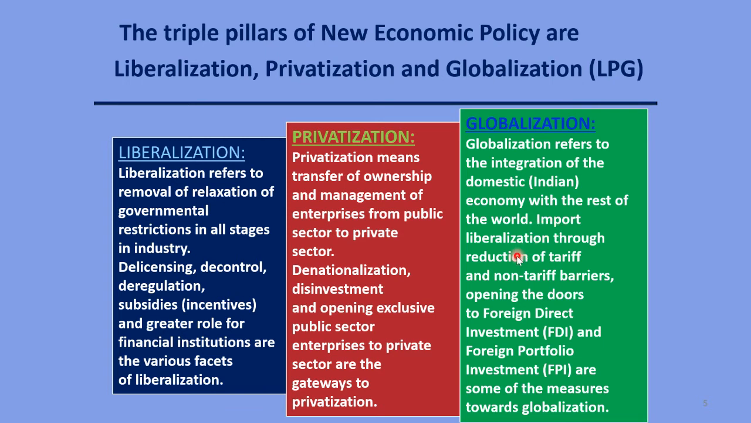So import liberalization through reduction of tariff and non-tariff barriers, opening the doors to foreign direct investment, foreign portfolio investment are some of the measures towards globalization. ஸோ மூன்று முக்கியமான காரியம் நடந்தது 1991. They are called as the triple pillars of new economic policy: liberalization, privatization, and globalization.